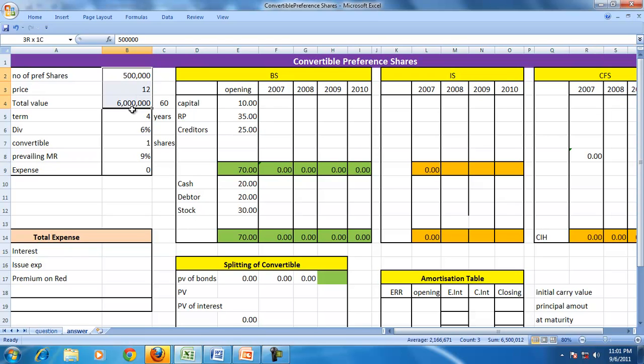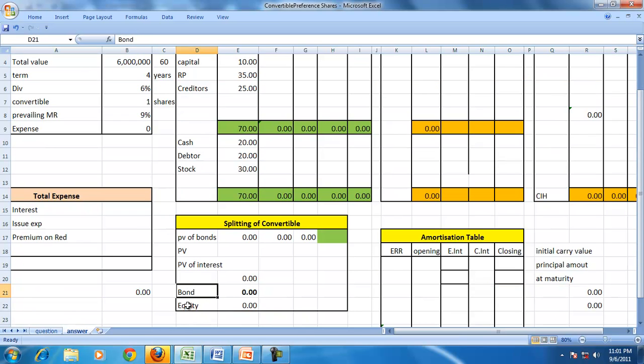So the first work to be done under split accounting is to split this value of 60 lakh into the bond and the equity. The value of the bond that you are going to get at the end, so the present value, so 60 is the value of the convertible preference share.